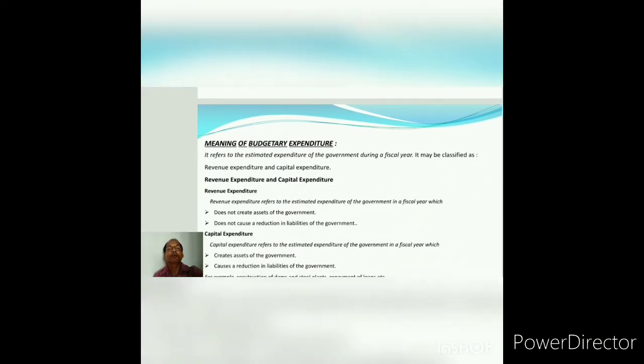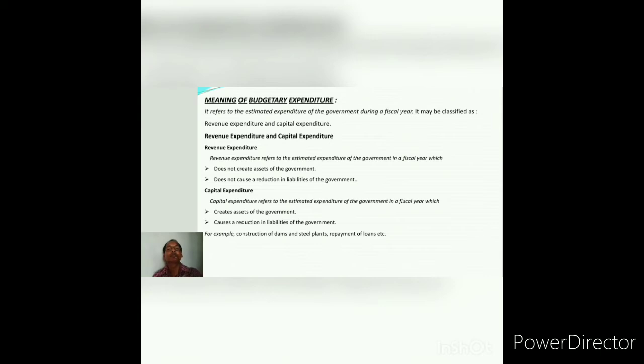And now we are coming to budgetary expenditure. Budgetary expenditure refers to the estimated expenditure of the government during the fiscal year, and it may be classified as revenue expenditure and capital expenditure. In revenue expenditure, you will find all the estimated expenditure of the government in a fiscal year which does not create assets of the government and does not cause a reduction in liability of the government. That means any expenditure which does not create any assets for the government, or does not cause any reduction in liability, is revenue expenditure.